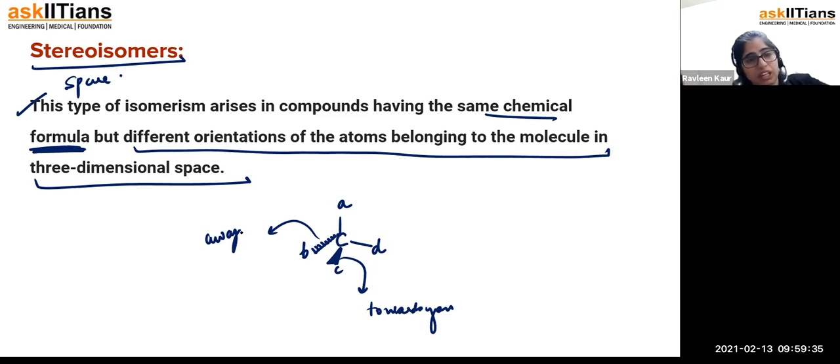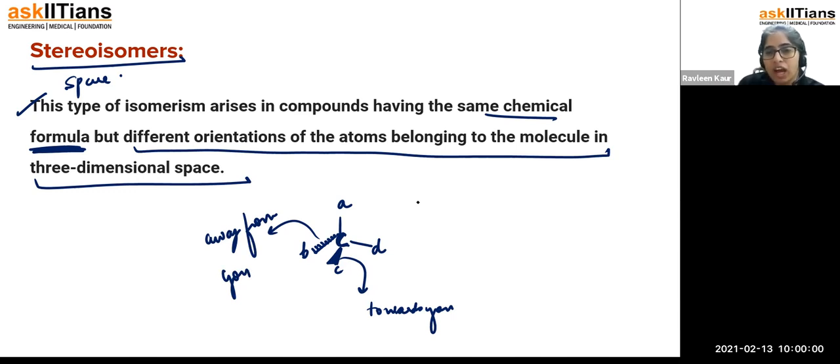Clear? Now, let us have a look. My camera has become tilted. The carbon is connected with four different groups right now. Two were in the plane, one was towards you, and one was away from you. At home too you can practice: make the pens and try to see what is happening. This is called tetrahedral.